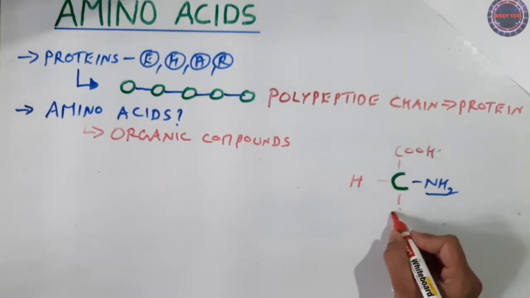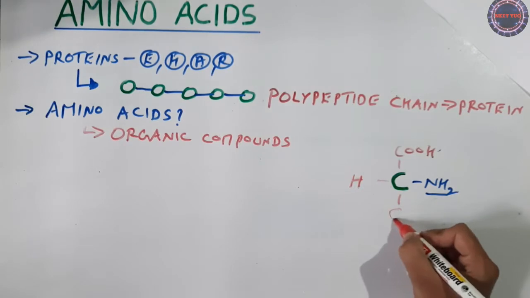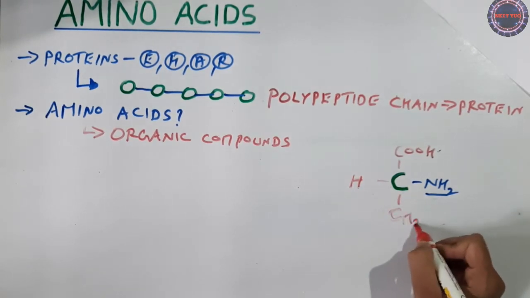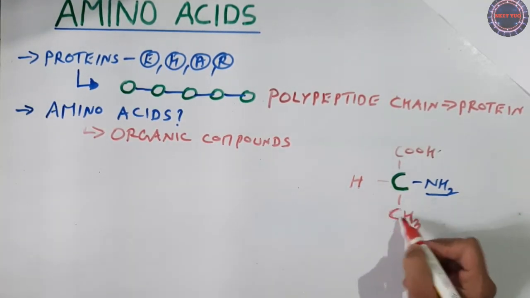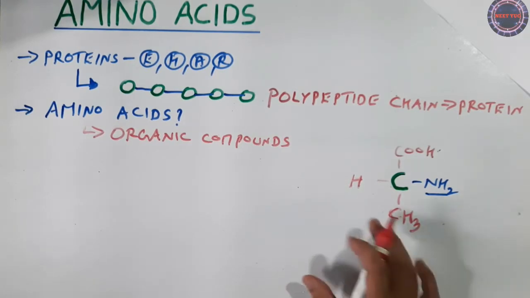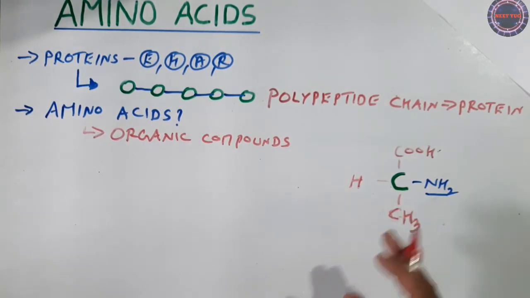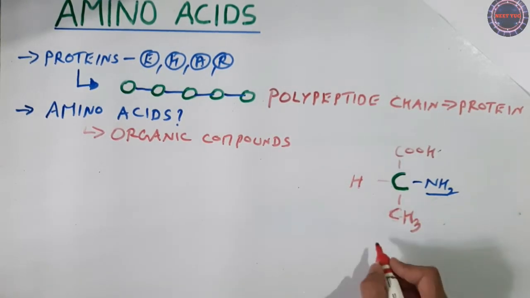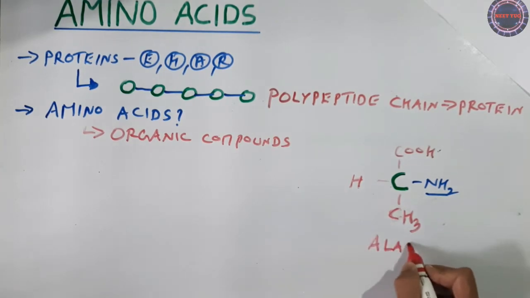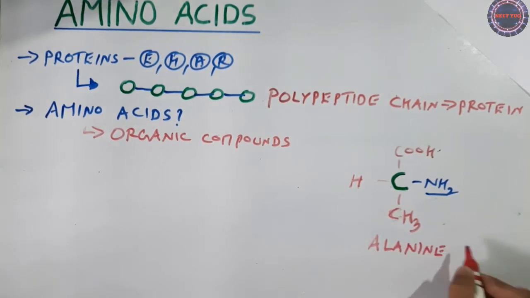And let me put a methyl group. So I have just added the methyl group, and now this amino acid is different, and this amino acid is called alanine. So this is alanine, the second type of amino acid.